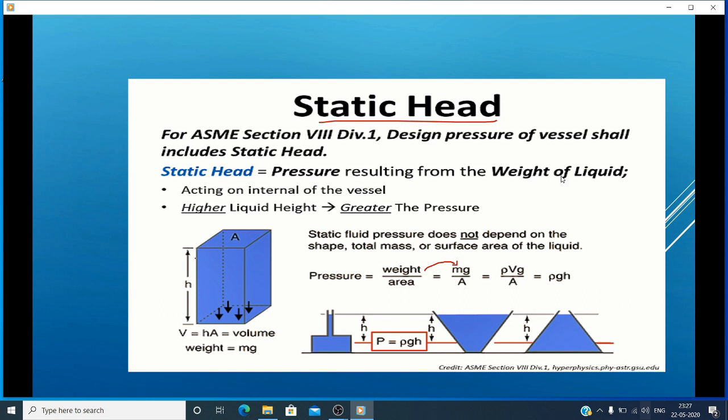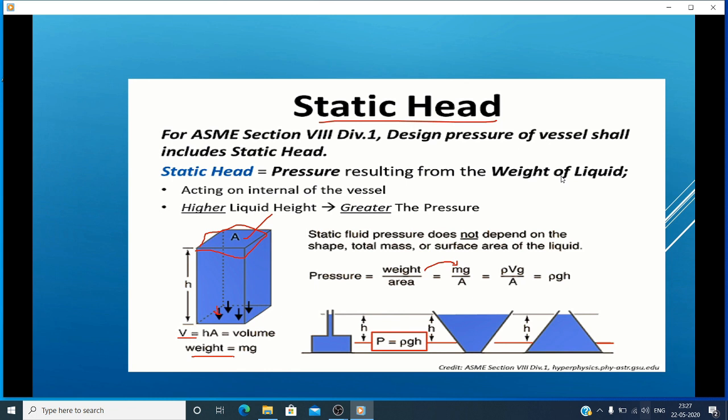Weight is mg, mass into gravity, divided by area. The top surface area is A, the height of the vessel is h, and the total volume equals height into area. Weight equals m into g.